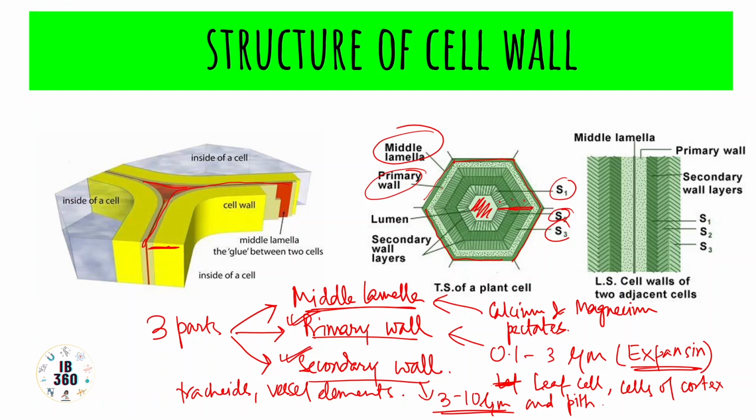And this is a very important facet actually. As you can see, these are two adjacent cells in this diagram, and this is one cell and this is another. In between, the middle lamella acts as a cementing material. These are the three individual layers of secondary wall, and this is the primary wall.